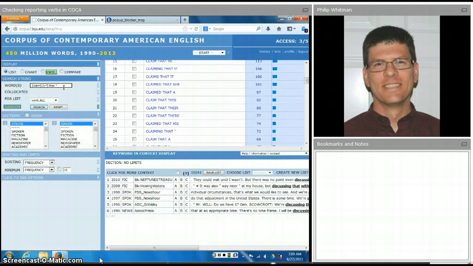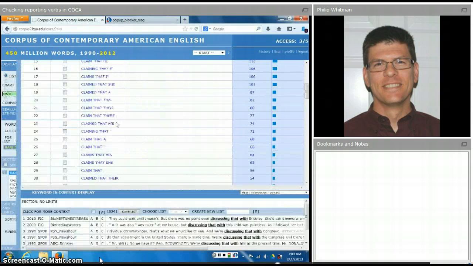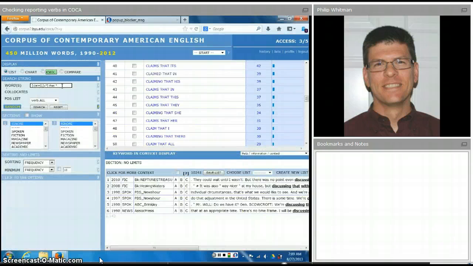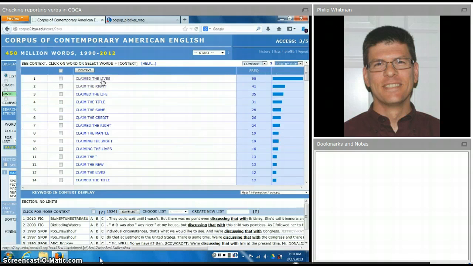So let's see if we can find out if it can be used as an indicative verb too. If we could find some example of that followed by a noun, that would be some evidence, but I'm not seeing any. So let's try that, and instead of that, I know that many noun phrases begin with the, so let's see what we get when we put in the. Claimed the lives is the most common one. In fact, they even have it here, claim the life. Claiming the lives, claim the lives. So it looks like we have an idiom here.